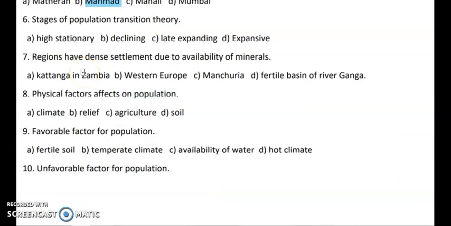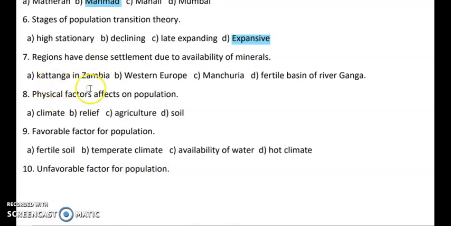Now question number 6, stages of population transition theory. So high stationary, declining, late expansive, late expanding and expansive, these are the options. Now high stationary, declining and late expanding, these are all the stages of transition theory, and expansive is not a stage, it is a type of population pyramid. So this is the incorrect factor.